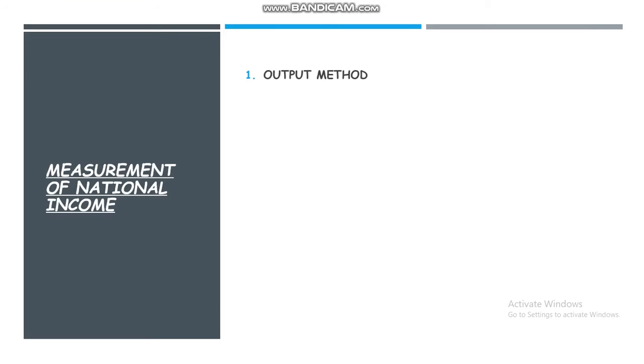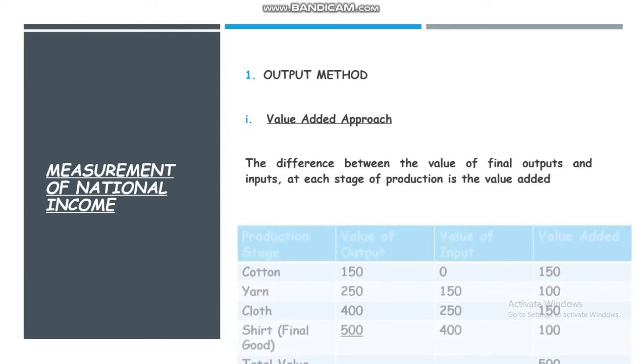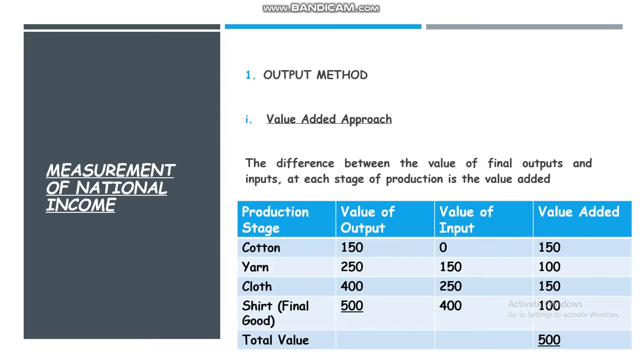The second method of calculating national income under the output method is the value added approach. The difference between the value of final outputs and the value of inputs at each stage of production is the value added. Let's see this with an example. While producing a shirt, it goes through various processes. In the first stage, the value of output of cotton is 150 and input is 0. So the value added is rupees 150.